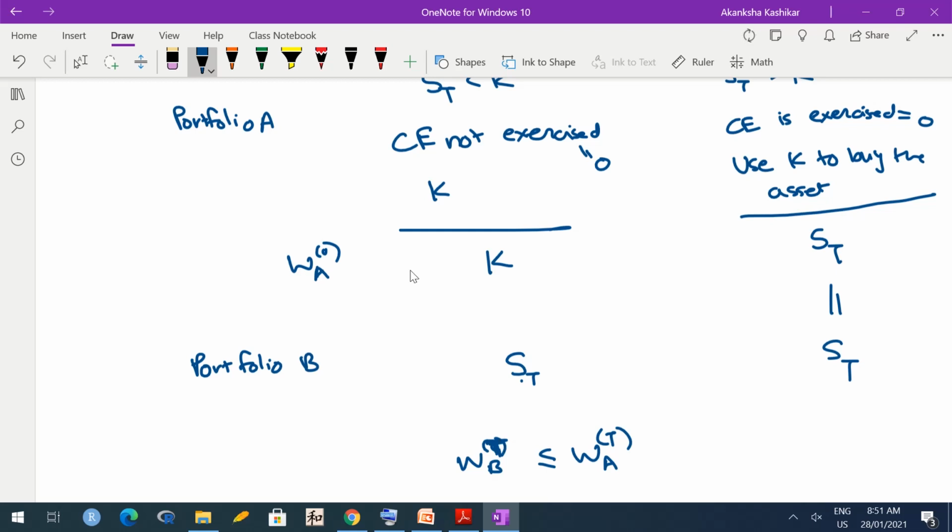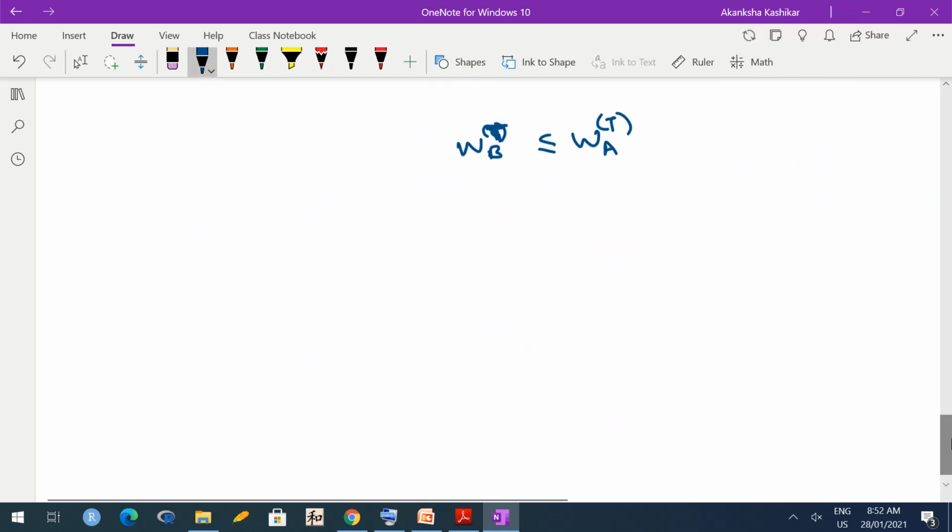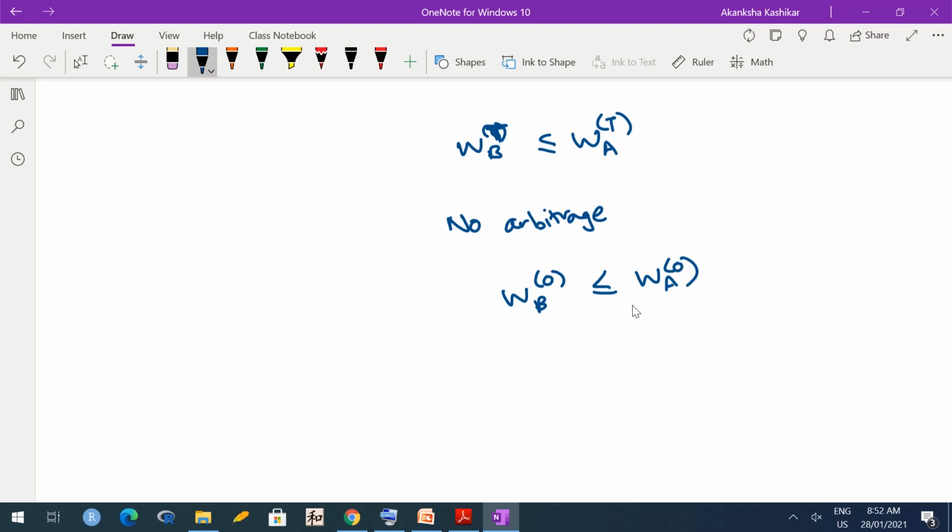So the no arbitrage assumption tells me that even at time 0, the same relationship should hold. So no arbitrage tells me that worth of portfolio B at time 0 must be less than or equal to worth of portfolio A at time 0.